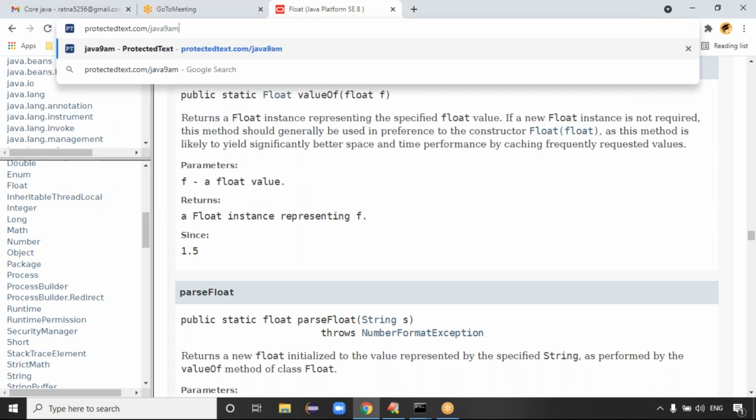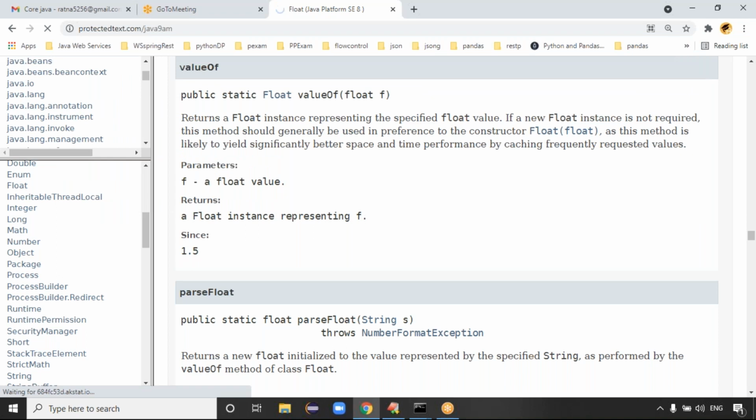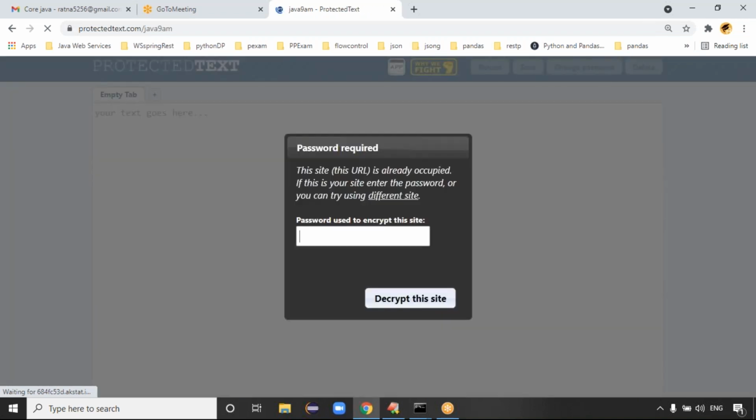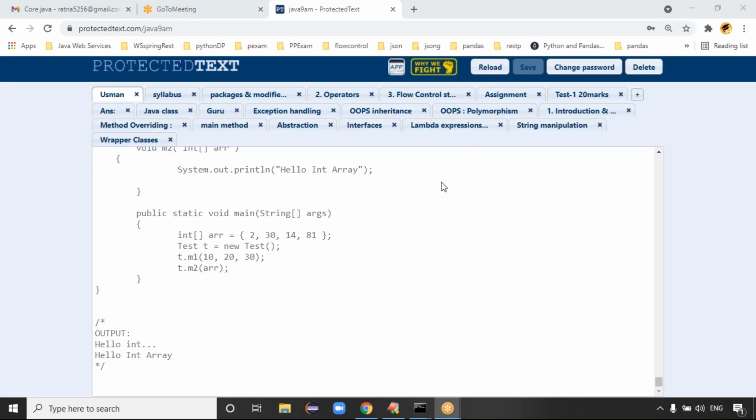Ratan sir, bye, guys. Yeah, tell me. Can I call you now? Yeah, if you want to talk to me, I have an advanced Java class now. After the advanced Java class, I will call you. Otherwise, you can call me. At what time, sir? 11 o'clock. Okay, sir. Okay. Bye. Thank you.